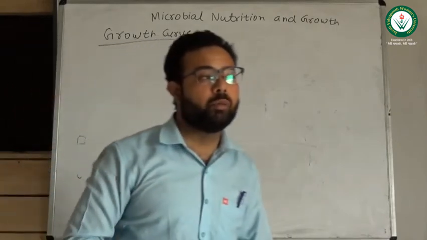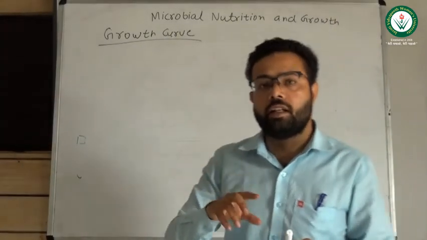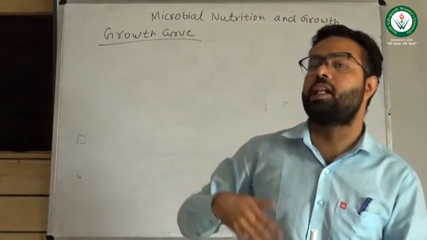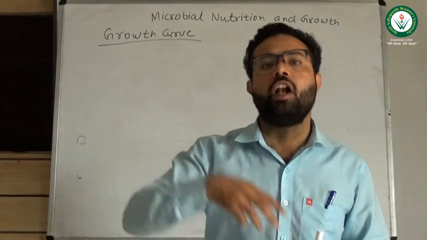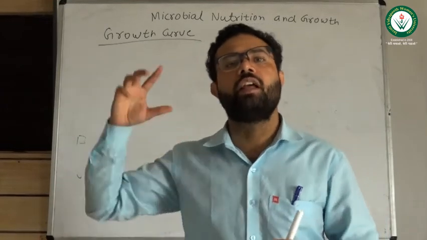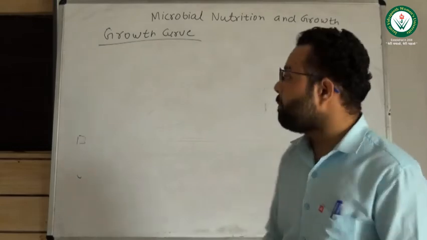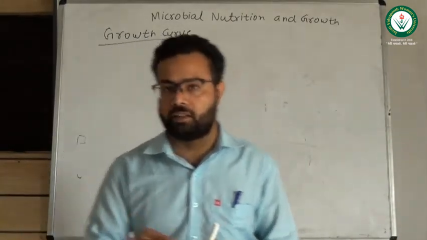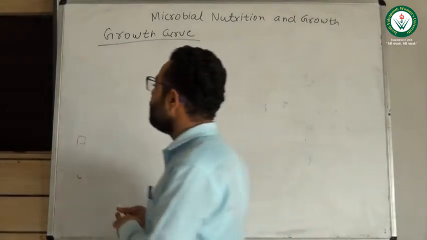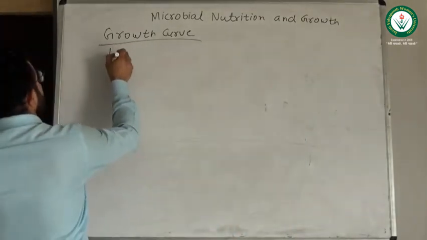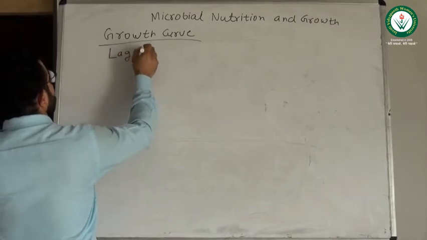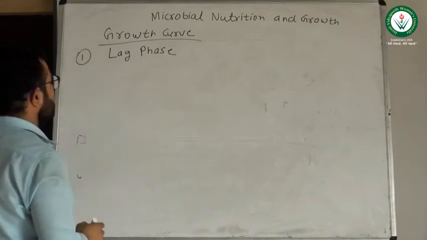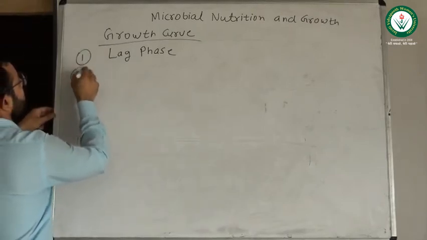What is the microbial growth curve? The growth curve is a single graph which indicates how microorganisms grow from a single cell to multiple cells. That is known as the growth curve. In the growth curve there are four different phases. The first phase is the lag phase. The second is the log phase.